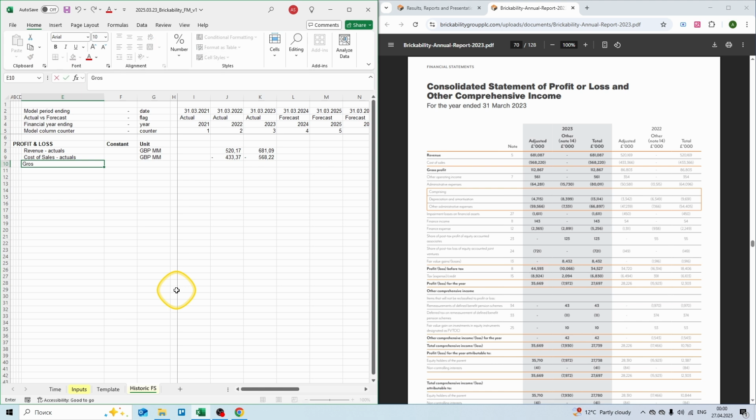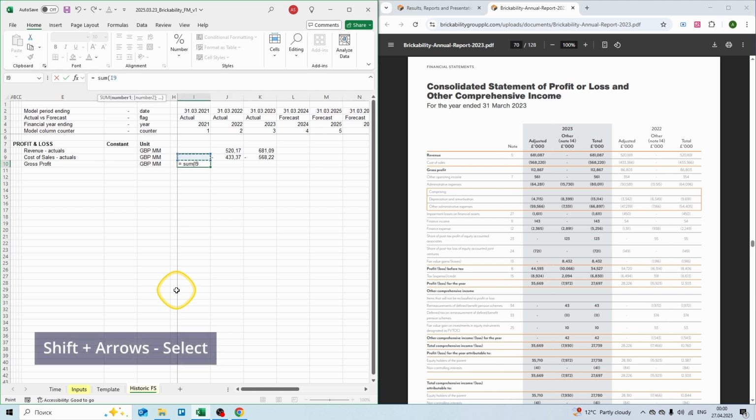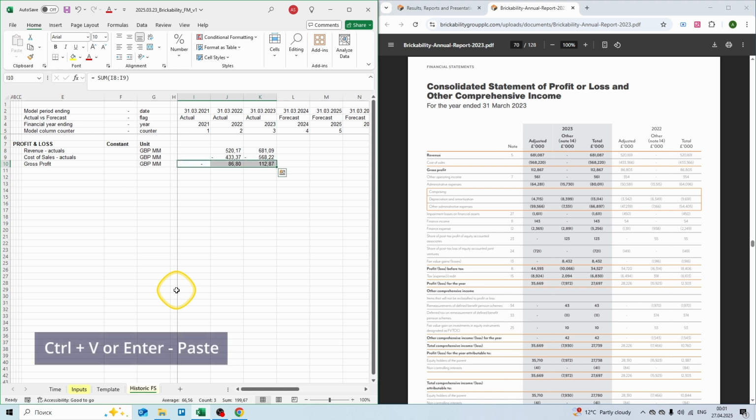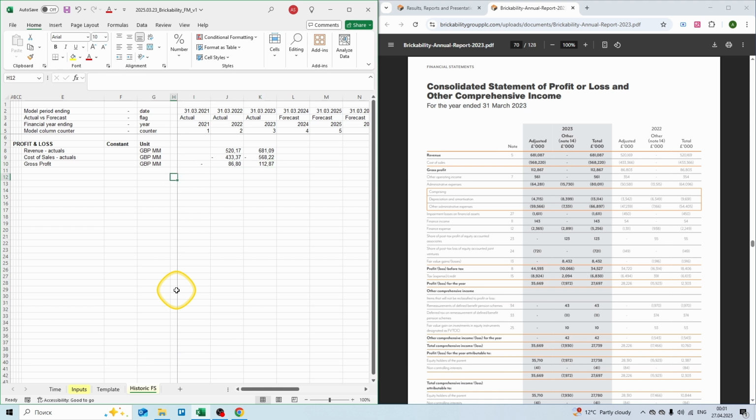And we have our gross profit. Again, our unit is million pounds, and we use formula sum, then shift and arrows to select two cells, Control C to copy the formula, then shift and right arrow to select, and Control V or enter to paste the formula. And we have our gross profit.